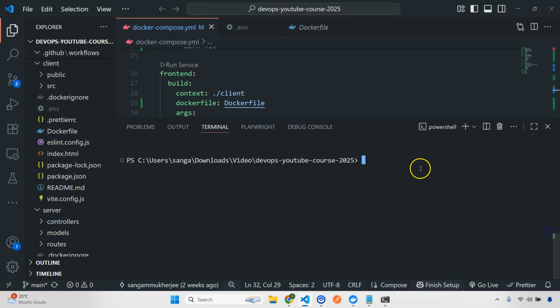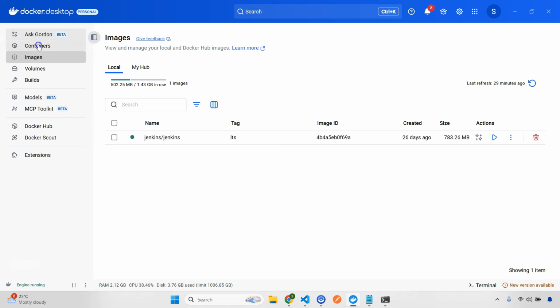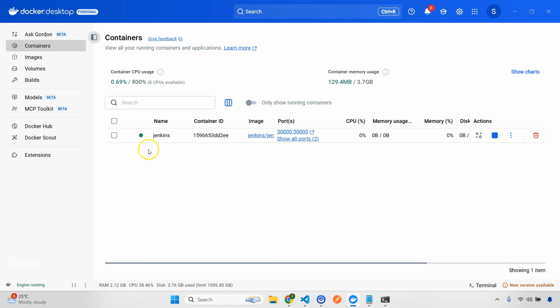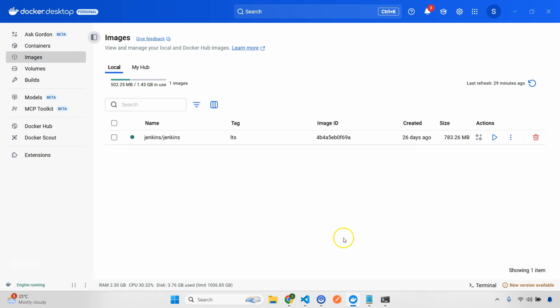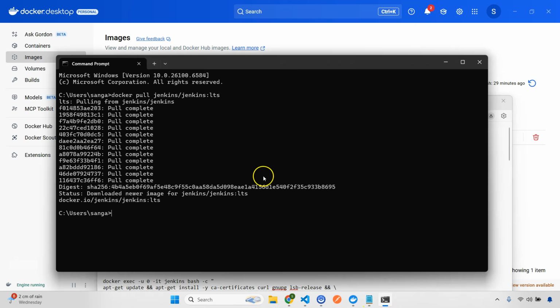Let's run it here, since we can run this from anywhere. Enter. Okay, this is done. If I go to containers, you can see that it's available now. Now you need to do a couple of things. First, we need to install the Docker CLI inside the Jenkins container. To do this, I'm going to copy this and go here, enter.